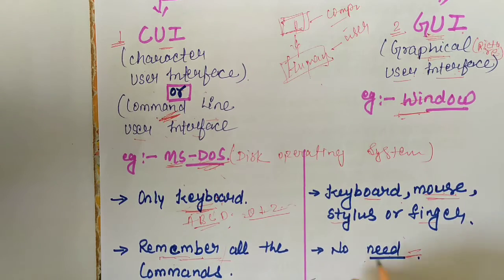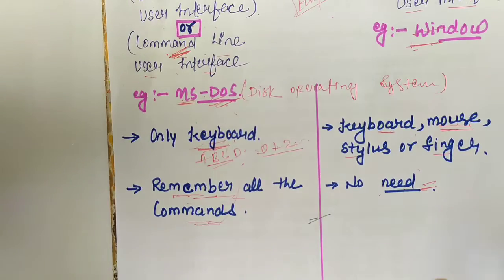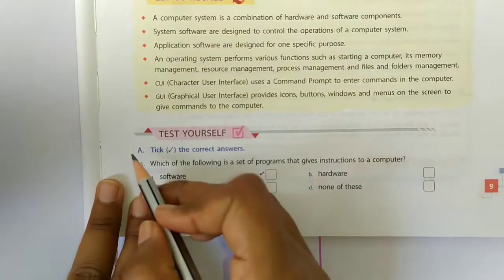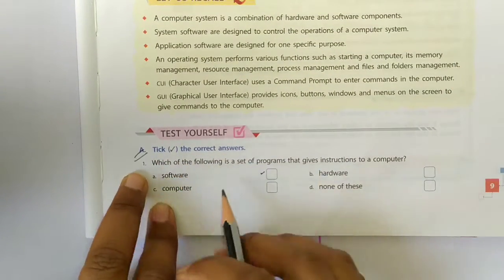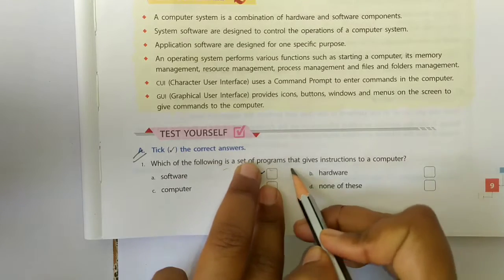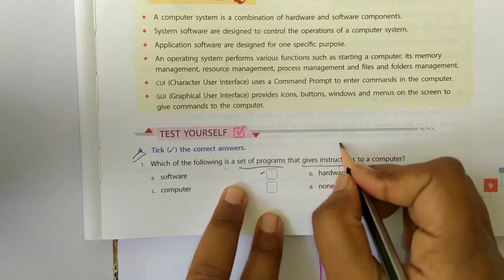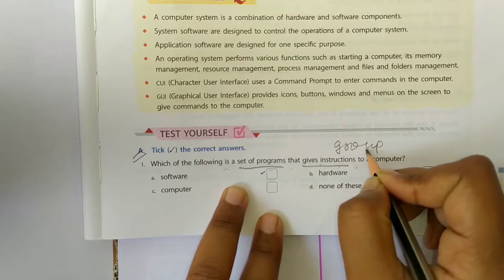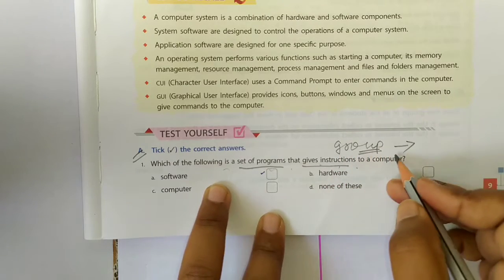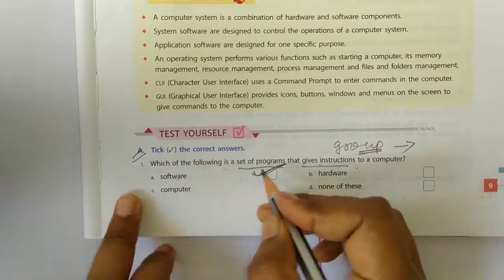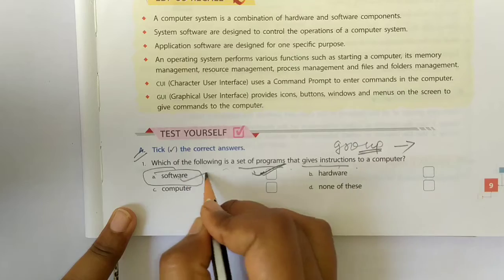So let's discuss the exercise of chapter 1. Here is the book of class 8th. Here the exercise: tick the correct answer. First, which of the following is a set of programs or given instructions? A set of programs means a group of instructions. By a group of instructions we can make software. So the answer of this question is software.